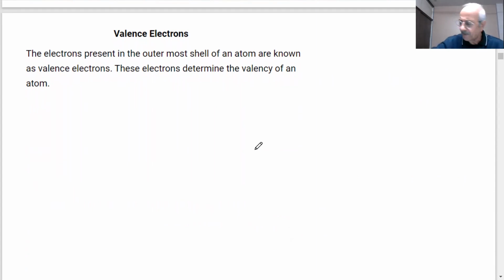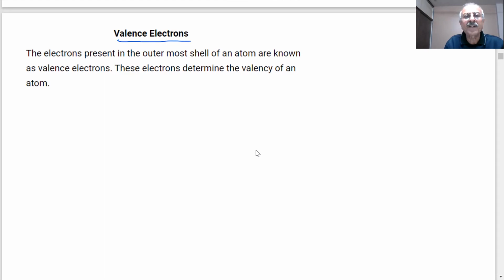Valence electrons. You said that the outermost electrons are involved in chemical reactivity, and the valency is due to sharing or transfer of electrons, loss or gain, as we told you with examples. Now, what is a valence electron, students? They are very important. That is where the whole chemical reaction takes place.